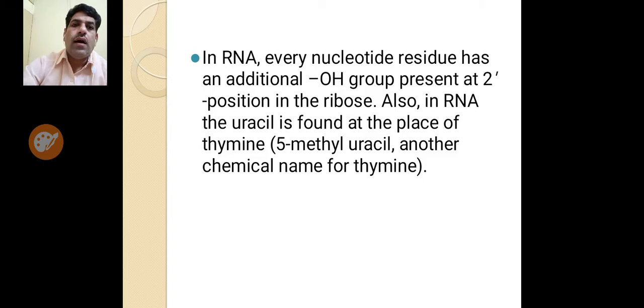Okay, dear students, in RNA, ribose sugar is present and uracil is present in the place of thymine.